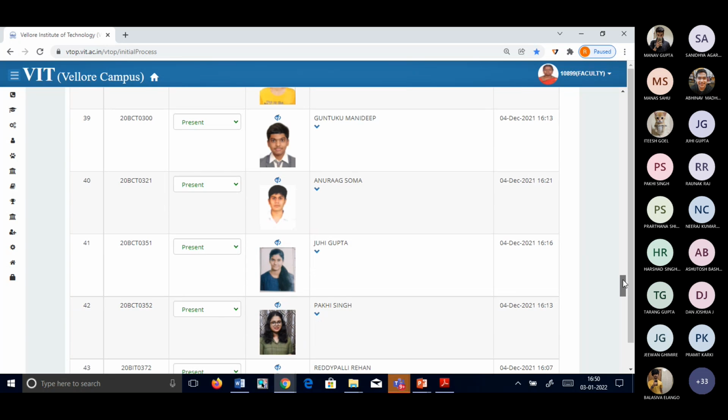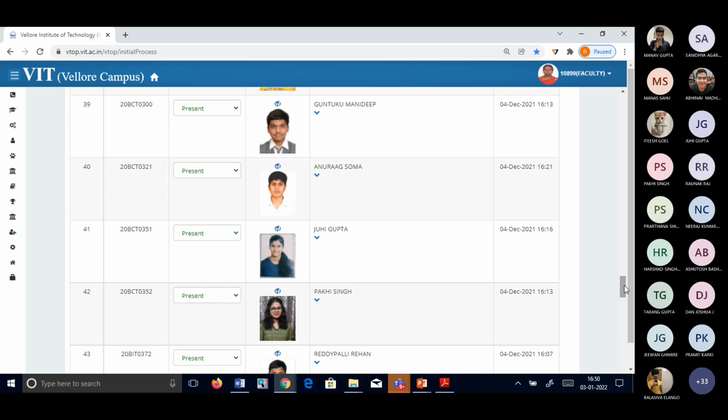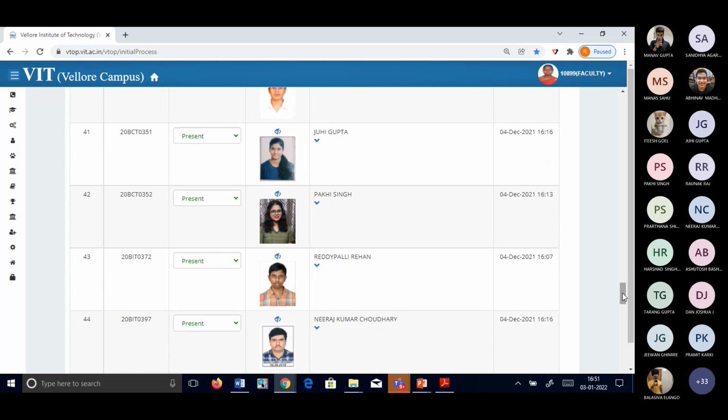Anurag? IoT is coming under which department, ma? Is it under which school? Computer science or? Yes, ma'am, computer science. Okay. Anurag is there? Not there. Juhi Gupta? Present, ma'am. 352 is there? Yes, ma'am, present, ma'am. What's your name, ma? Ma'am, it's Paki. Paki Singh.